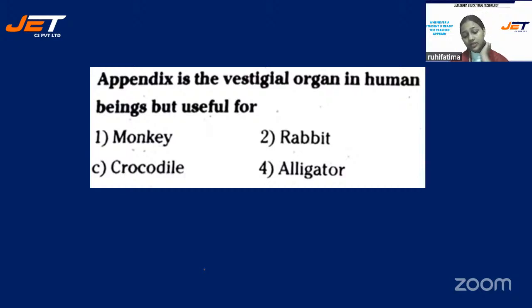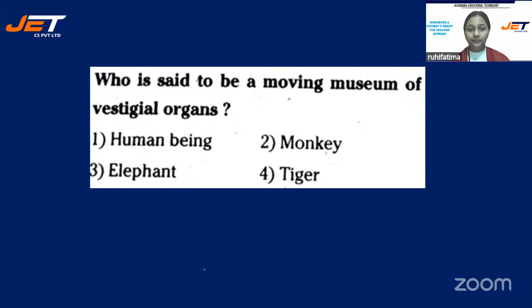Quickly write your answers. Students, the correct answer is option number 2, rabbit. So those who have selected rabbit, you all are correct.